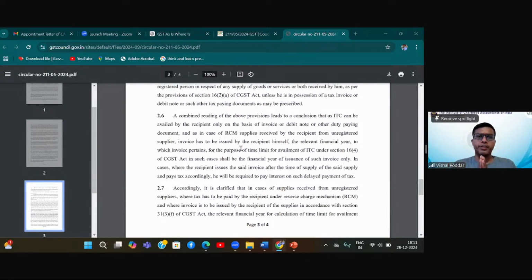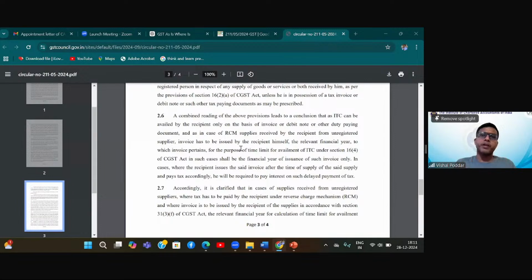Now, in this particular case, we have to apply both the provisions. First, when we talk about the liability of the supplier, under RCM as a recipient, you have to pay the tax as if you were the supplier. So the time of supply provision applies, meaning the liability to pay tax is always decided by time of supply. Correct? Yes, sir. Now, for RCM transactions, if you remember, we had studied in sections 12 and 13 of the CGST Act that there is a specific time of supply provision, which says that if you're talking about service, maximum by the 61st day from the date of receiving any document or the date of making payment, whichever is earlier.